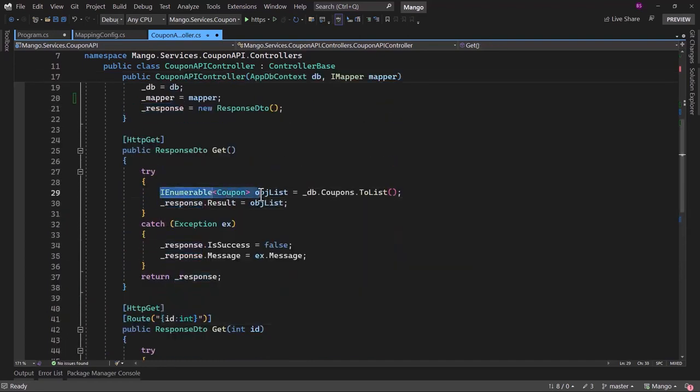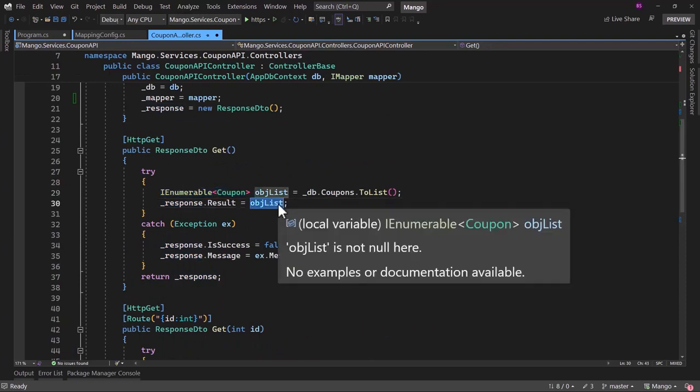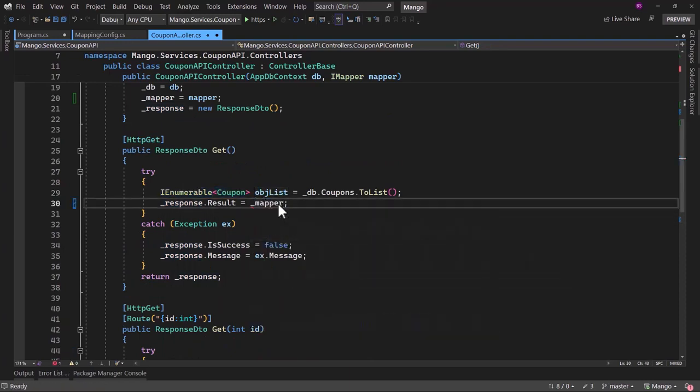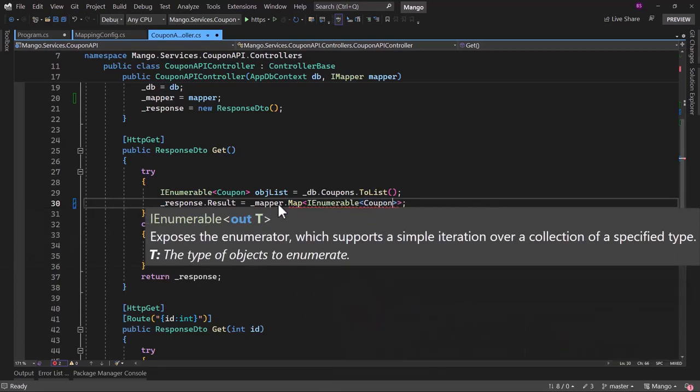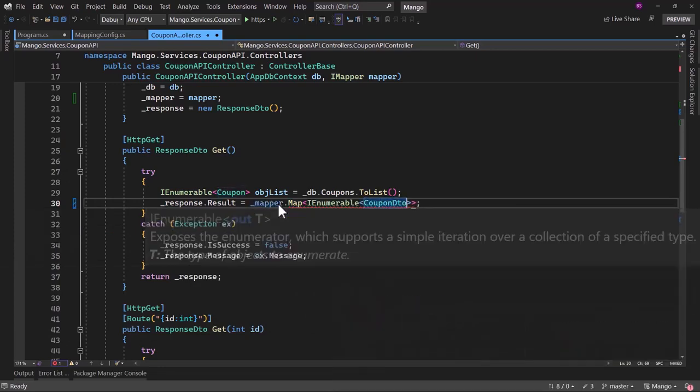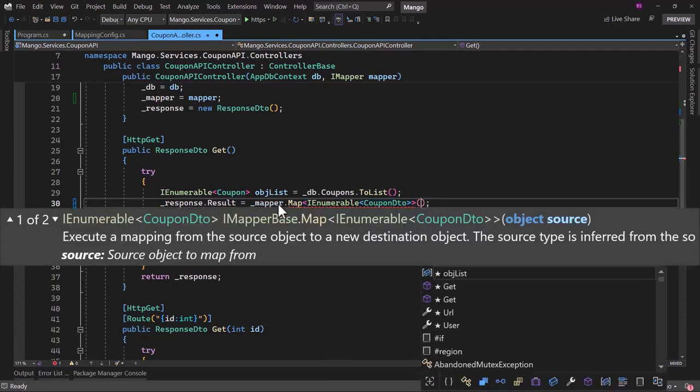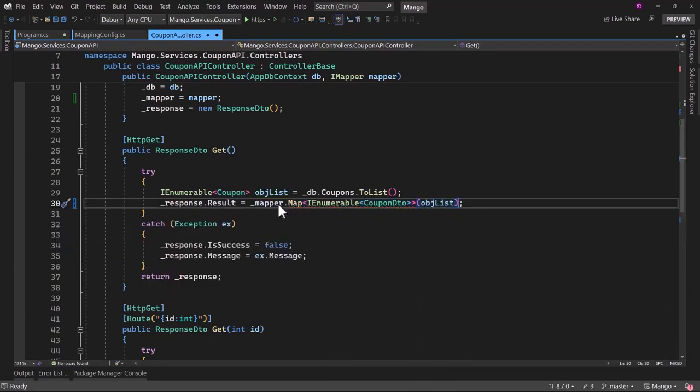We need to convert an IEnumerable of Coupon to an IEnumerable of CouponDTO. We can use mapper here, .Map. What is the return type? That should be an IEnumerable of CouponDTO. Add that here. And we need to pass the source that is inside the objList right here.